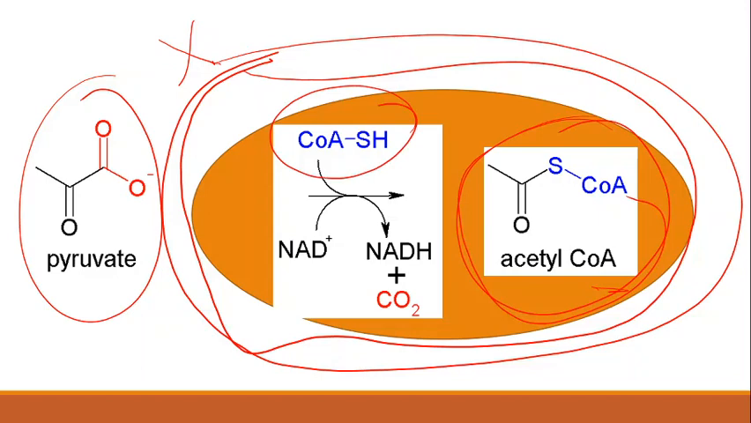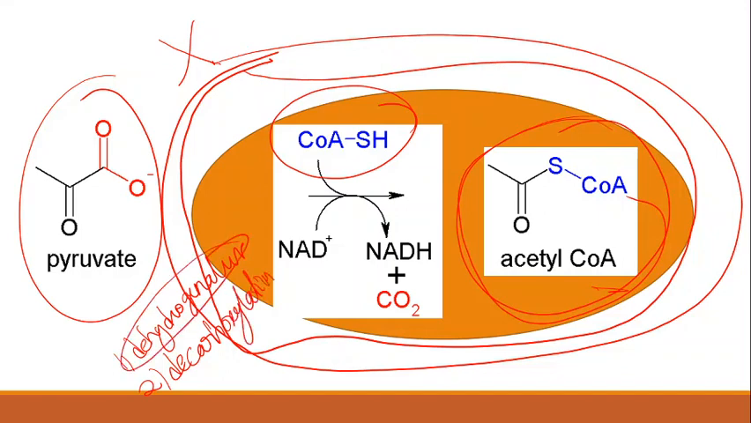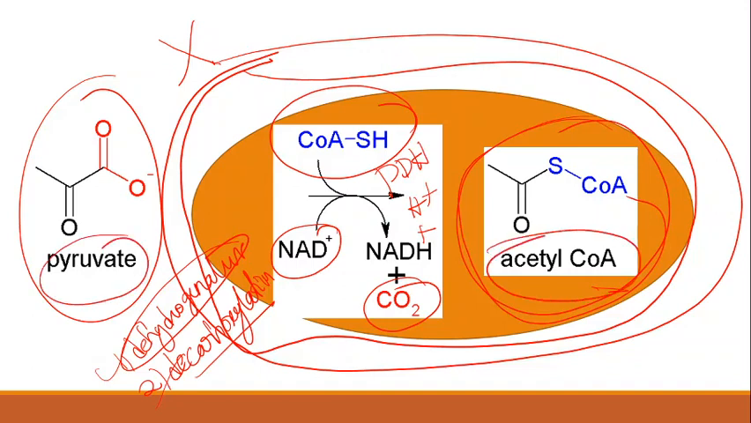Here two steps are followed. The first step is a dehydrogenation reaction and the next step is a decarboxylation reaction. What is a dehydrogenation reaction? This is a reduction process: NAD plus is reduced to NADH plus H plus. What is a decarboxylation reaction? Removal of carbon dioxide is called a decarboxylation reaction. The overall process is catalyzed by the enzyme called pyruvate dehydrogenase, so the pyruvate molecule is converted into acetyl-CoA.